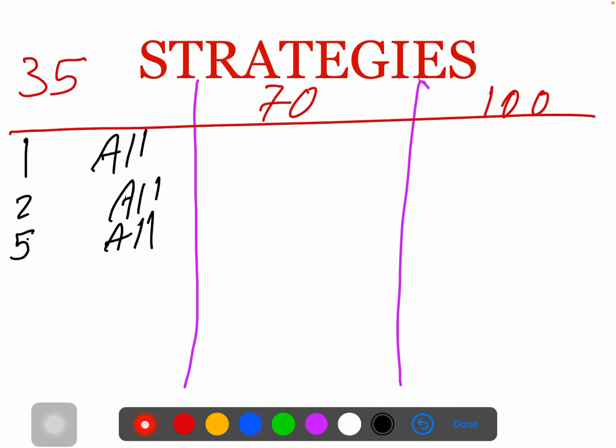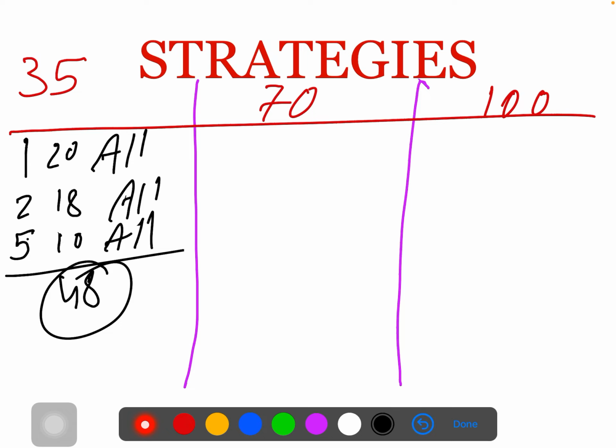If you answer all the 1 mark questions, you're going to get 20 marks. If you answer all 2 marks, you're going to get 18 marks. If you answer 2 questions of 5 marks, you're going to get 10. So in this case, you're going to get 48 marks. So you wanted 35 just to pass, by skipping all important questions like 4 mark and 6 mark. Without preparing 6 mark and 4 mark, easily you can score 35 marks. So that means 48 marks for the safer side.